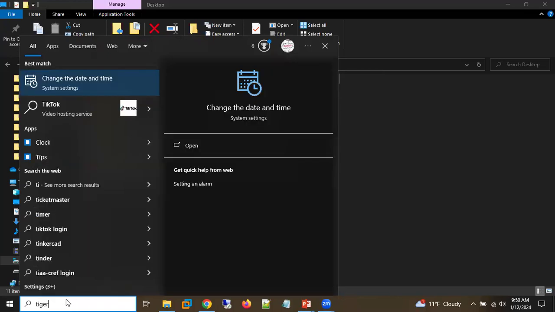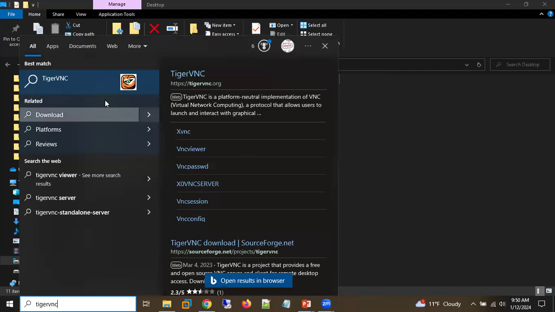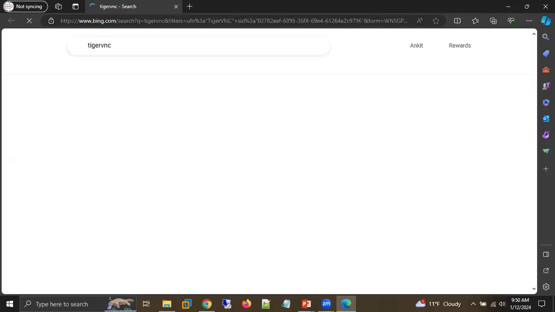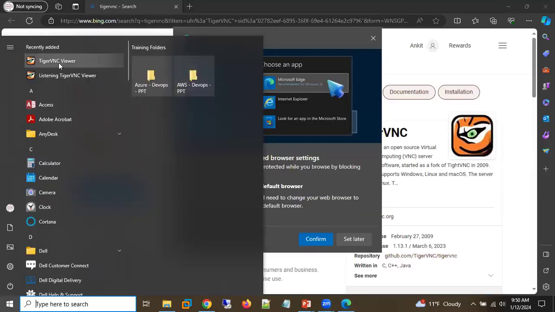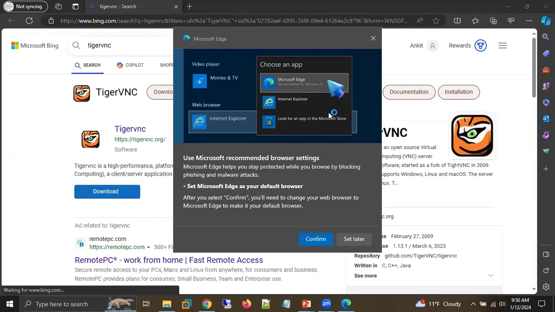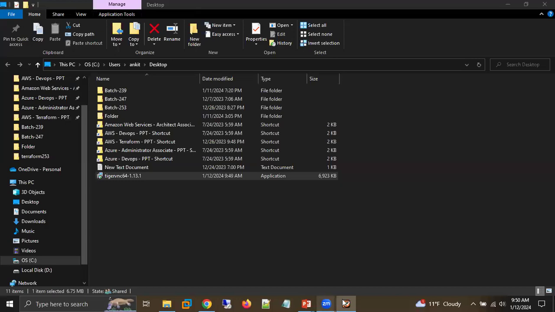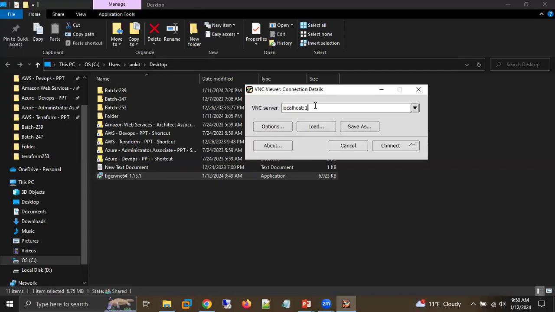So let's just search here. Here I'm able to see Tiger VNC. Okay, still searching. Okay, here it's showing us. In recently added, it starts showing us Tiger VNC. Here it is. So this is how you can download and install Tiger VNC.